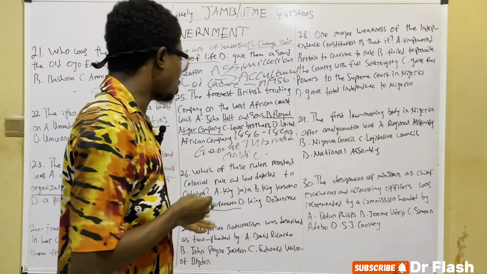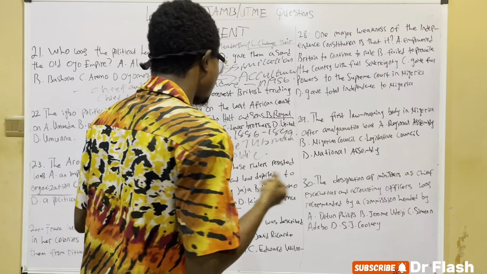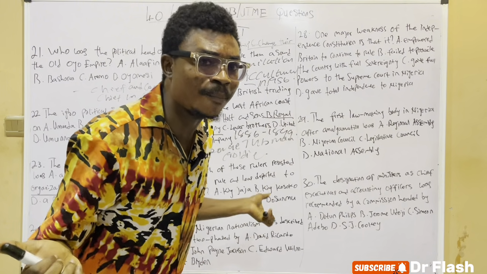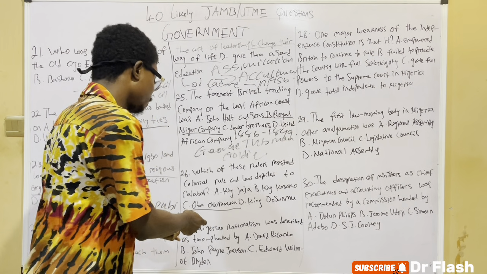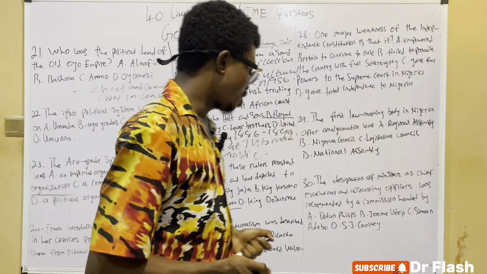So the question they asked here: which Nigerian nationalist was described as two-faced? Is it David Ricardo? It can never be David Ricardo. They ask again, is it John Payne Jackson or Edward Wilmot Blyden?